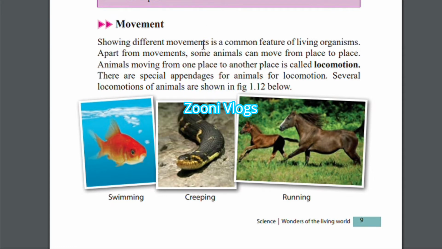There are special appendages for animals for locomotion. Several locomotions of animals are shown here. Now we are going to learn about the movement. As I told you already, showing different movements is a common feature. Now you can see here, this fish is swimming and this reptile is creeping and these horses are running. Now you can see here the variety of movements.